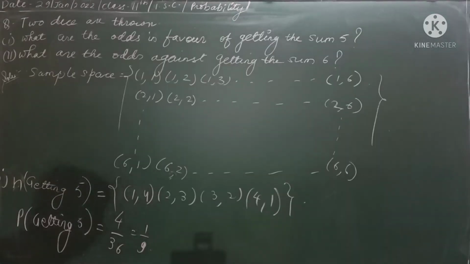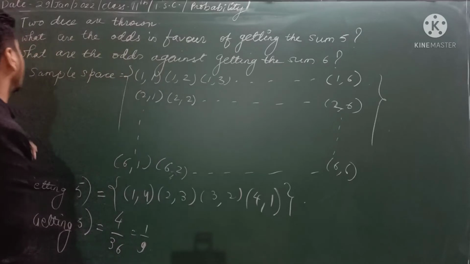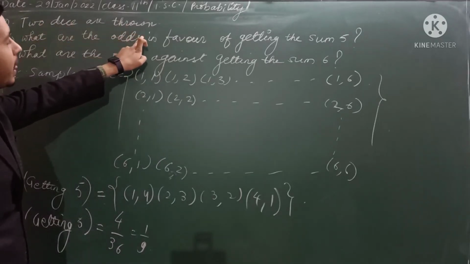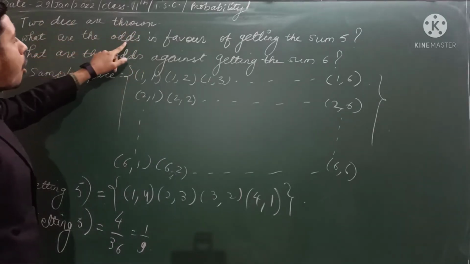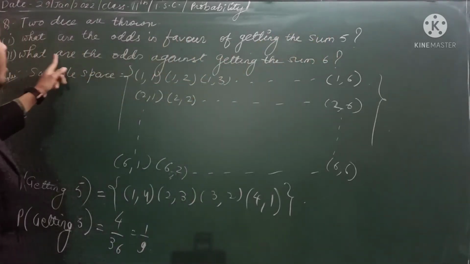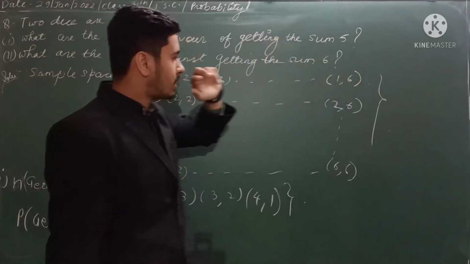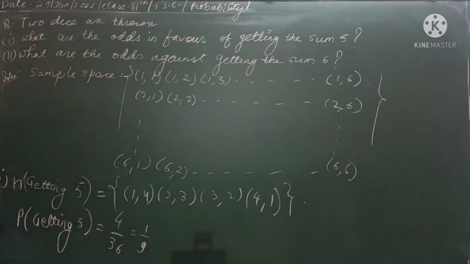Let us do a question which is based on odds in favor and odds against the event, which I have explained to you in the basic part. So 2 dice are thrown and we have to find what are the odds in favor of getting the sum 5 and what are the odds against getting the sum 6. So these 2 questions are there.